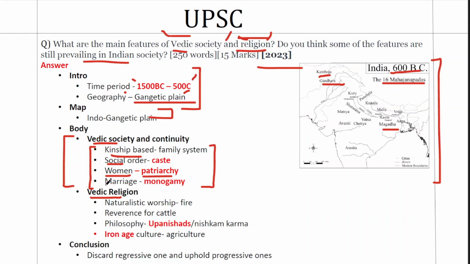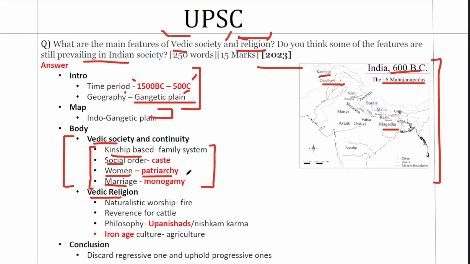The fourth is about the marriage system. The Vedic period talks about various marriage systems. At least 6 types of marriages are mentioned. Now, when it comes to the marriage systems, monogamy and polygamy existed. Even polyandry existed in the Vedic period. If you take the case of Mahabharata, one wife had 5 husbands.